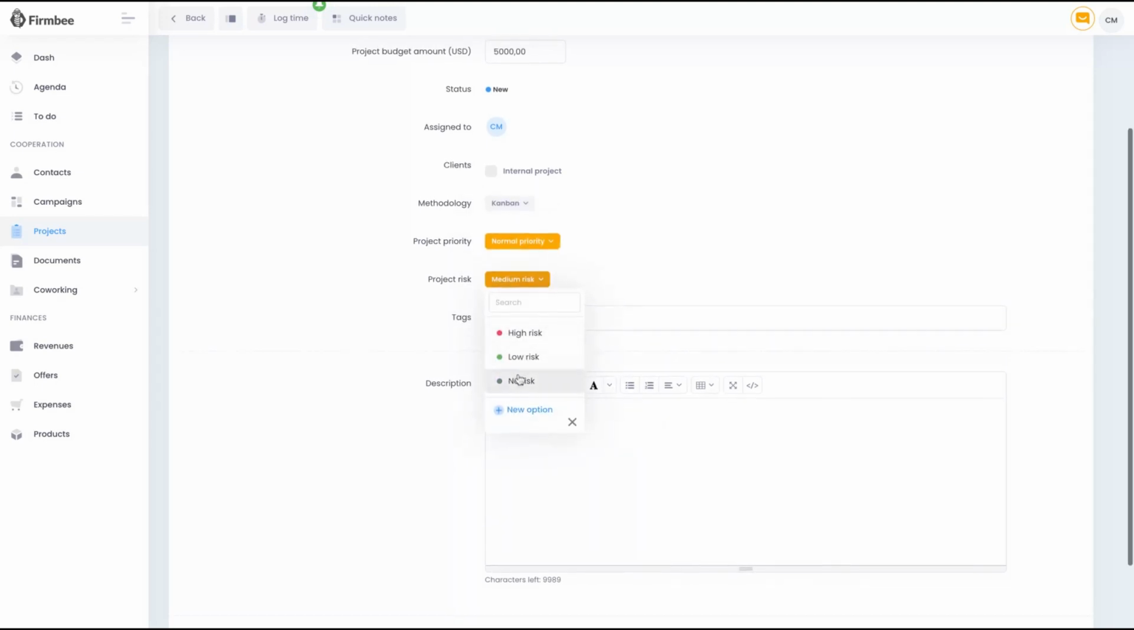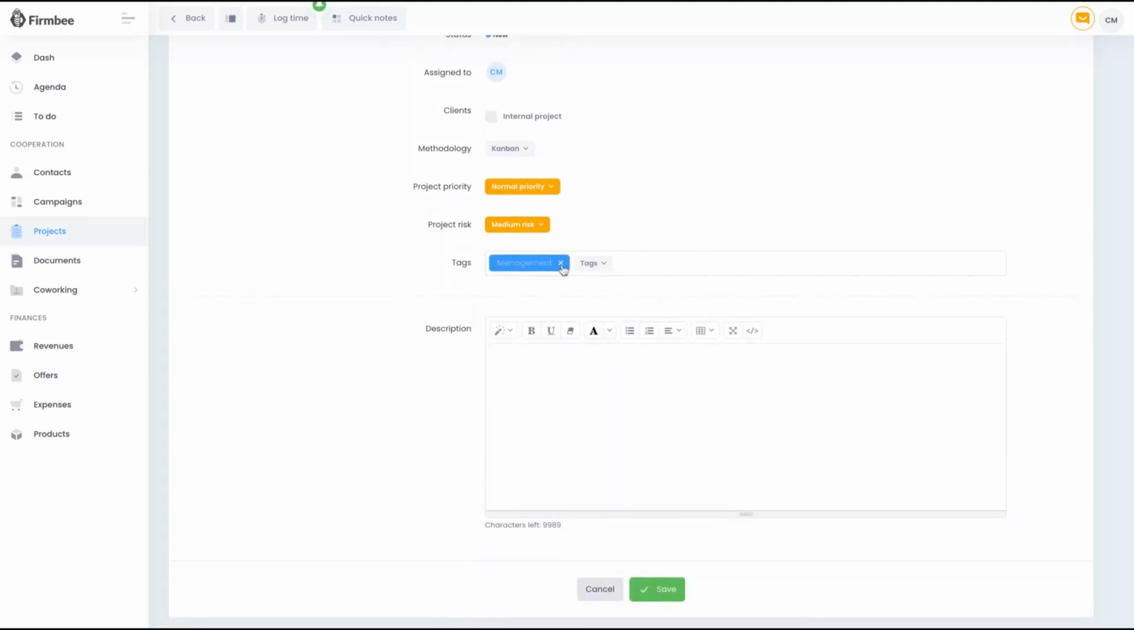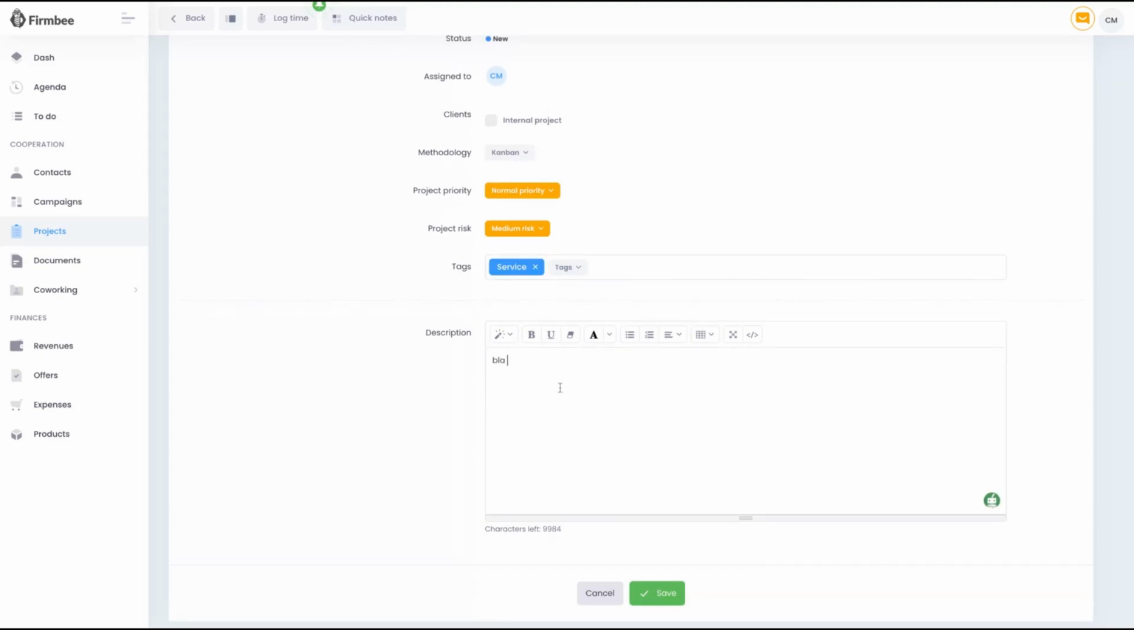The risk of the project. This is cool, for instance, for legal teams, that they can select the risk of the legal actions, if there is high risk, low risk, or no risk. You can create tags, okay? Management, sales, service, or create any tags you want. Actually, here's service. And add a description.